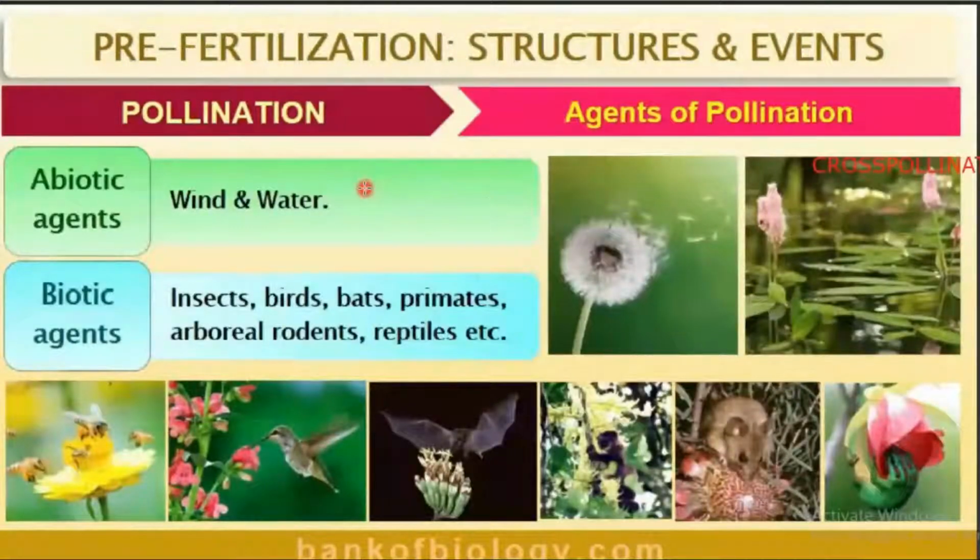Then next, we are going to study about the agents of pollination. What are the agents?